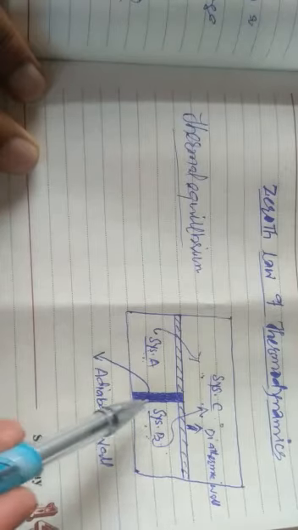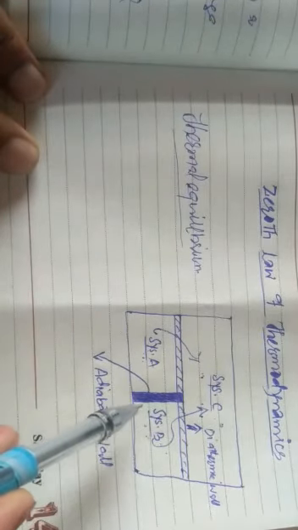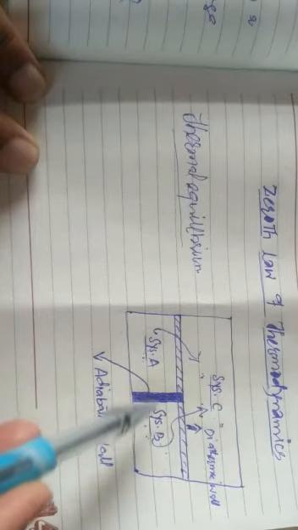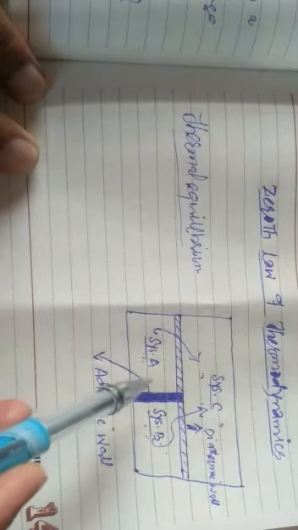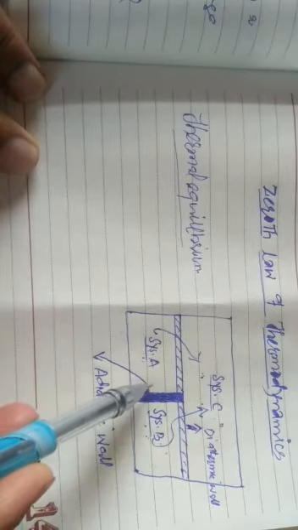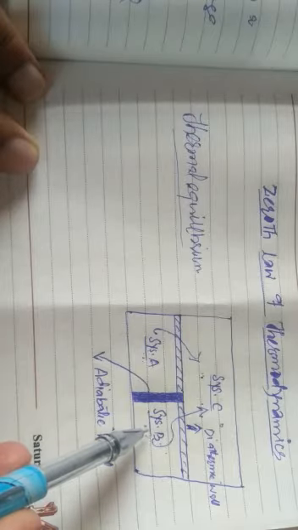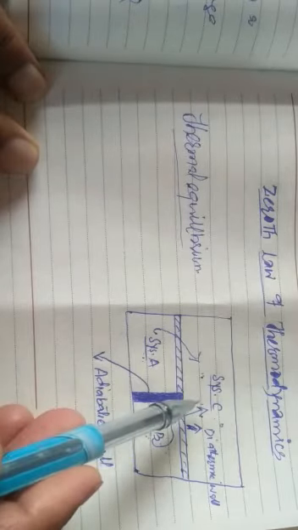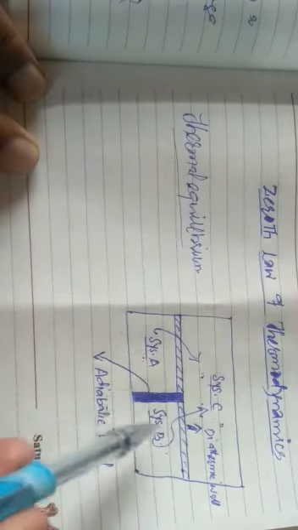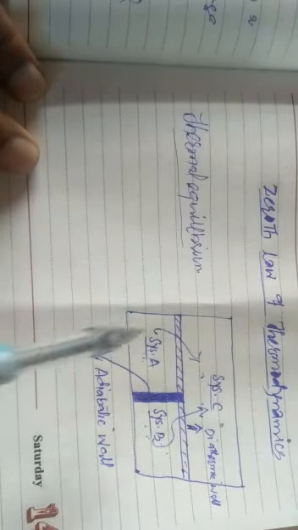Now, how can we prove it? We are going to replace this adiabatic wall with a diathermic wall. And what will we find? We will find that there is no exchange of energy between the two. Once there is no exchange of energy between the two, we can say system A is also in thermal equilibrium with system B. So separately they are in thermal equilibrium with C, but they are also in thermal equilibrium with each other.